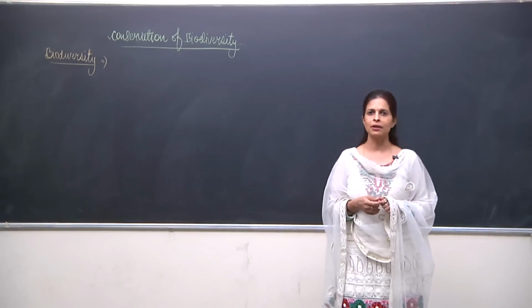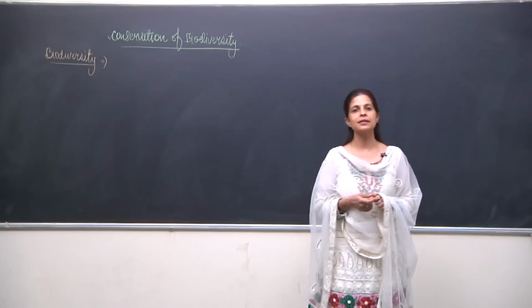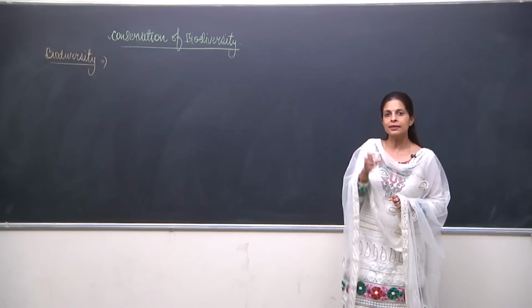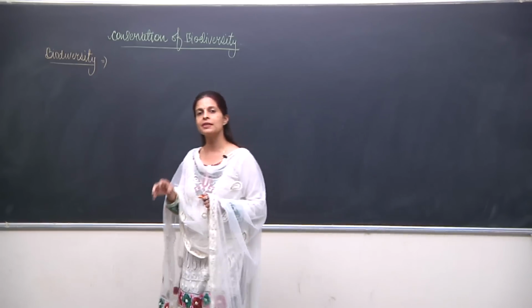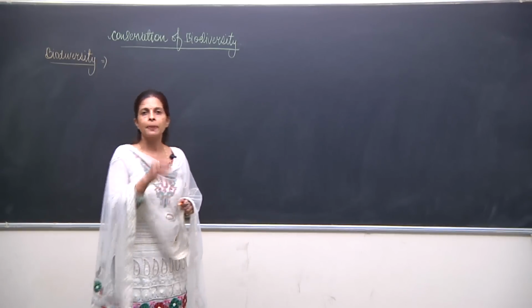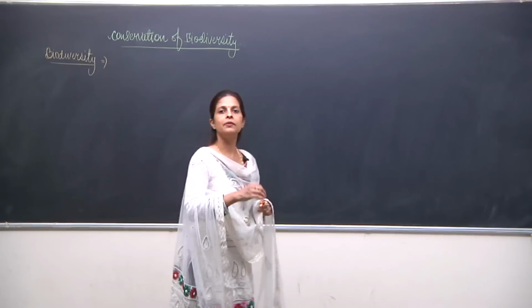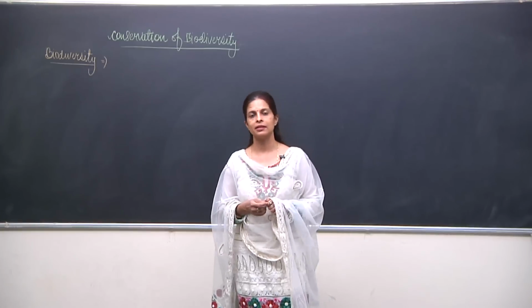So, what is the meaning of biodiversity? Bio means life and diversity means differences. This difference among the living organisms is known as biodiversity.